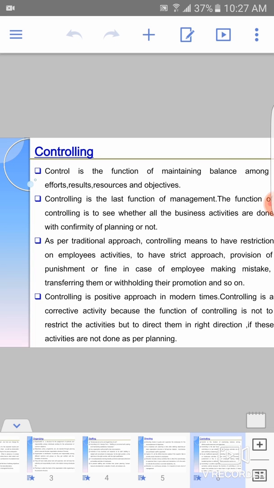This is how the controlling process is done. We give corrective measures, that is the positive approach. We continuously motivate the employee and give the right direction, so that the efficiency of the worker will also increase through controlling.